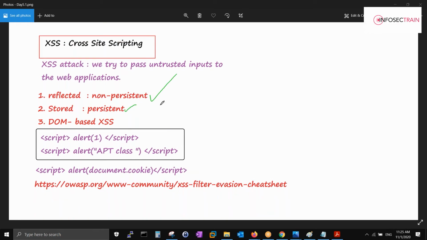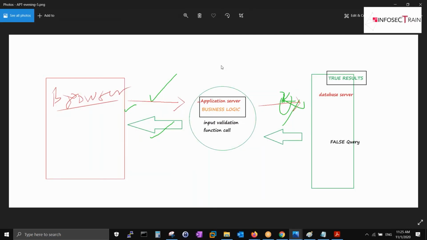So the first one is reflected, then you have stored. In reflected, a pop-up will come, you click OK and the pop-up goes away. It will not stay for a longer period of time. But what happens with stored? The whole thing will be injected in the browser and stored inside the database.